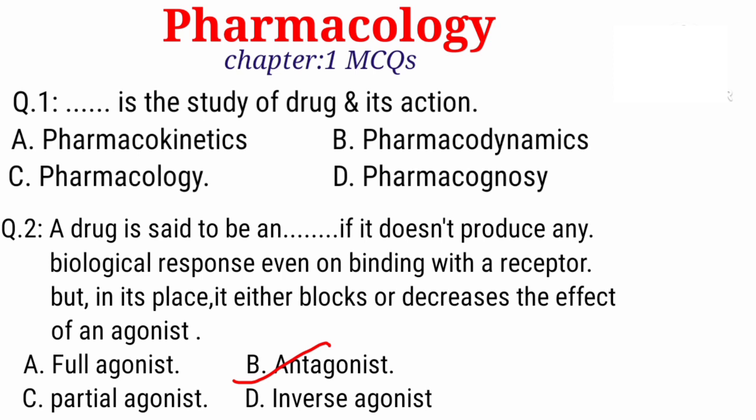Guys, see, what does agonist mean? An agonist is a substance that mimics the action of neurotransmitters or hormones to produce a response when it binds to a specific receptor. Okay, and antagonist means a chemical substance that binds to and blocks the activation of certain receptors on the cell, thus preventing the biological responses.